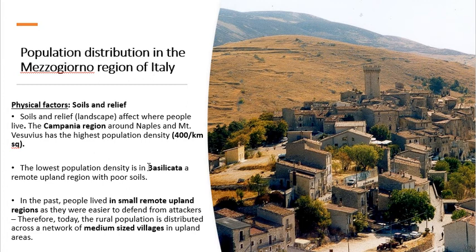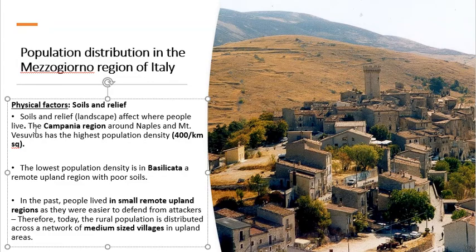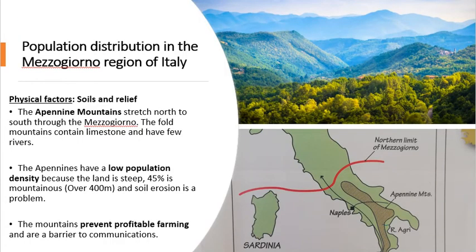An example of this is Basilicata, okay. Whereas there's an example of a high population density here, the Campania region around Naples, okay. As you've already mentioned, the Apennine Mountains, guys, are a big factor in influencing the population distribution in the Mezzogiorno. So the Apennine Mountains stretch north to south to the Mezzogiorno. The Fold Mountains contain limestone and have few rivers.